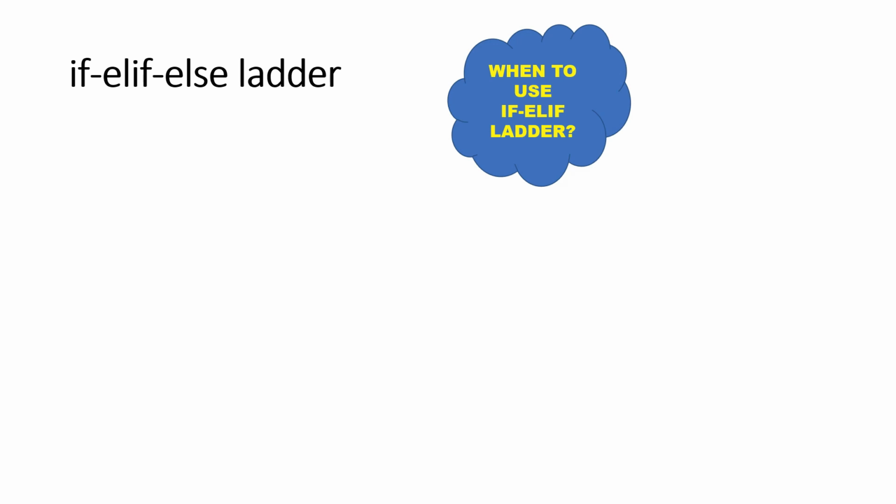See, whenever we want to check for another condition, even after the first condition is true, then we will use nested if. If you recall the previous example, we first check the age condition. After checking the age condition, we check the income. Only when we check both these conditions, we were able to print the tax percent. So, whenever we have a situation where we have to check more than one condition to execute the code, then we will use nested if.